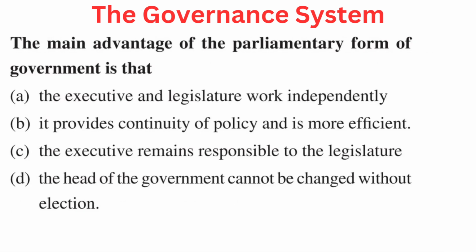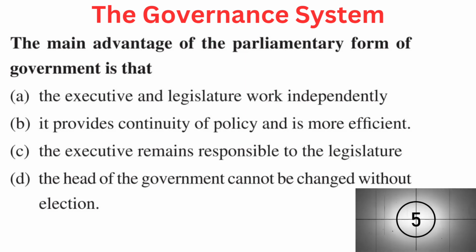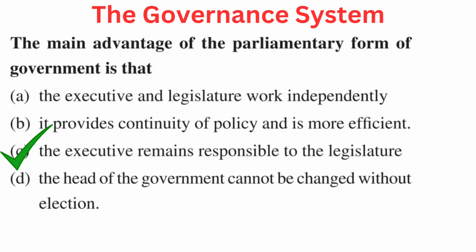Your question is, the main advantage of the parliamentary form of government is that. Your options are A. The executive and the legislature work independently, B. It provides continuity of policy and is more efficient, C. The executive remains responsible to the legislature, or D. The head of the government cannot be changed without election. Right answer is C. The executive remains responsible to the legislature.